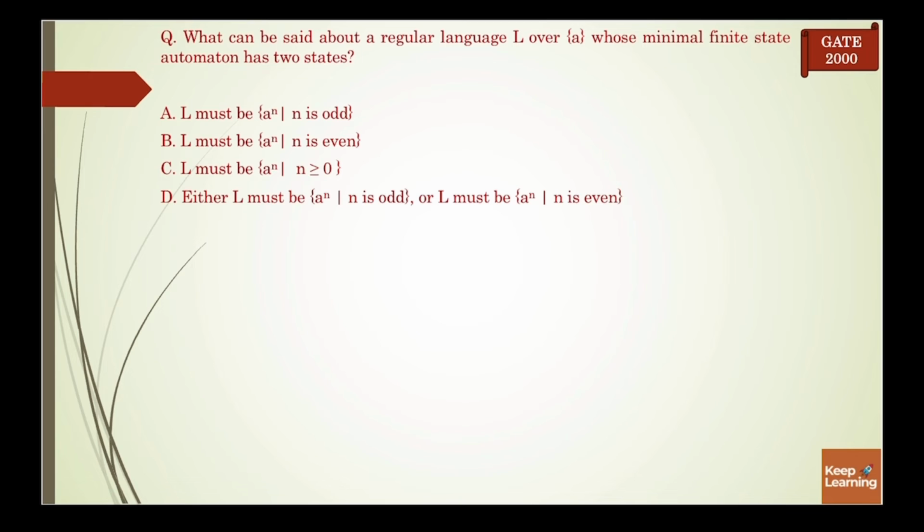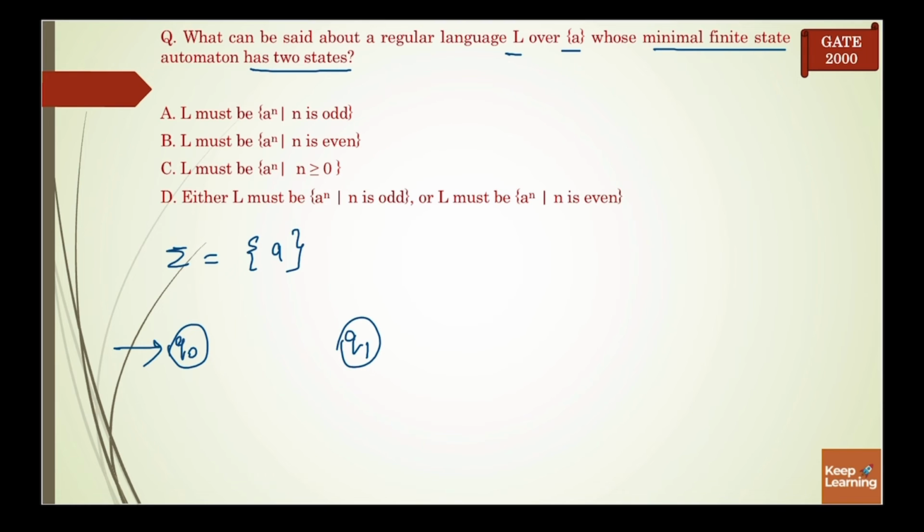What can be said about a regular language L over A whose minimal finite state automata has 2 states? So our input alphabet is A and we have 2 states. Okay, first option is L must be A power n such that n is odd. So if n is odd, it means it is accepting A, A3, A5 and A7 and so on.